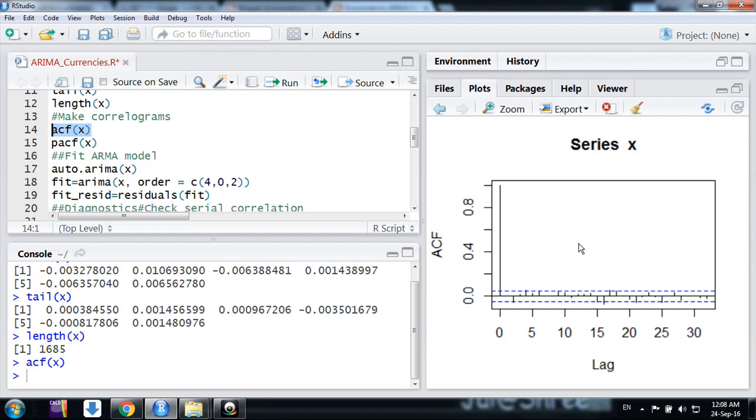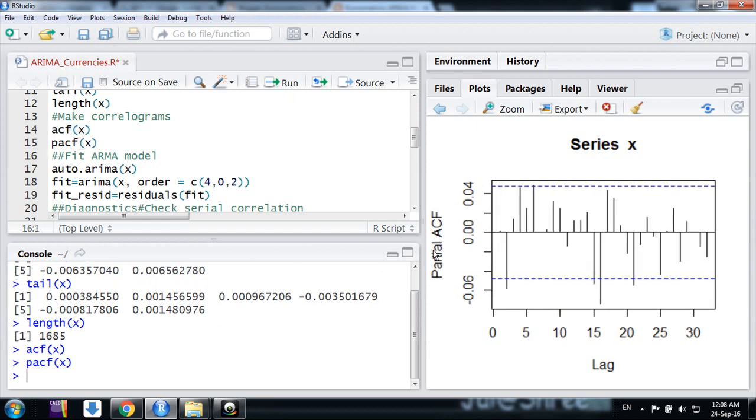One thing I need to mention here, friends: the ACF, autocorrelation function plot, gives us the number of MA terms in the model. Then the PACF plot gives us the AR terms in the model. Here we can say it's like an AR1 or AR2 model, but we are not able to identify it exactly. But friends, this is the old technique, though it's very simple.